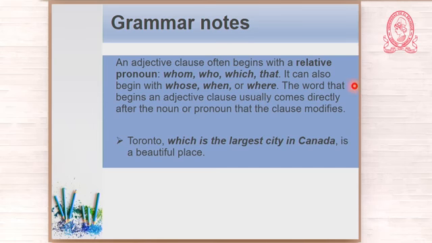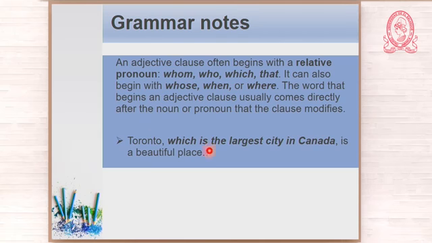Something else to remember, the word that begins an adjective clause usually comes directly after the noun or pronoun that the clause modifies. For example, Toronto, which is the largest city in Canada, is a beautiful place. Adjective clause, which is the largest city in Canada. Noun being modified, Toronto.